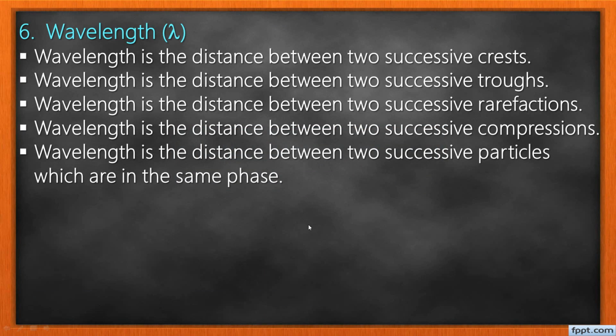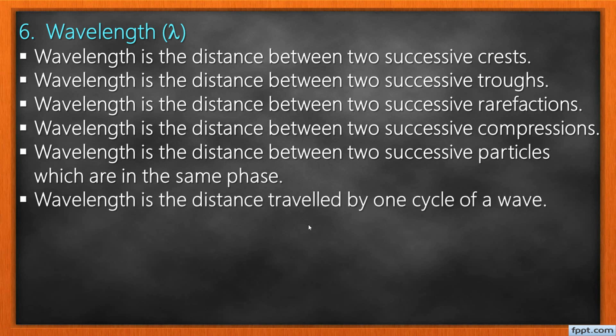Wavelength is the distance between two successive particles which are in the same phase. And the sixth one, we say wavelength is a distance traveled by one cycle of a wave, or covered by one cycle of a wave. Now I want you to note this. The first definition and the second one apply only to transverse waves. The third and the fourth, they apply only to longitudinal waves. And then the last two, that's definition number 5 and number 6, they are general definitions.